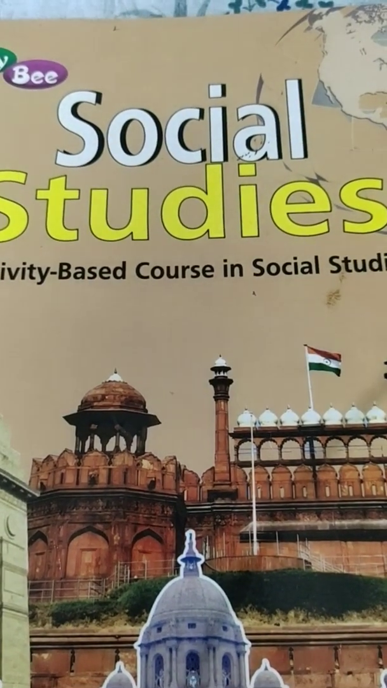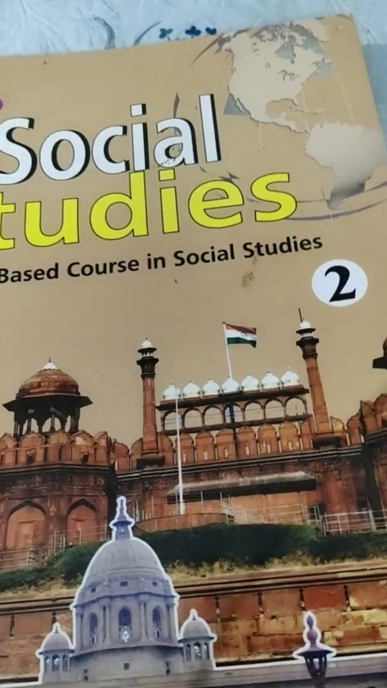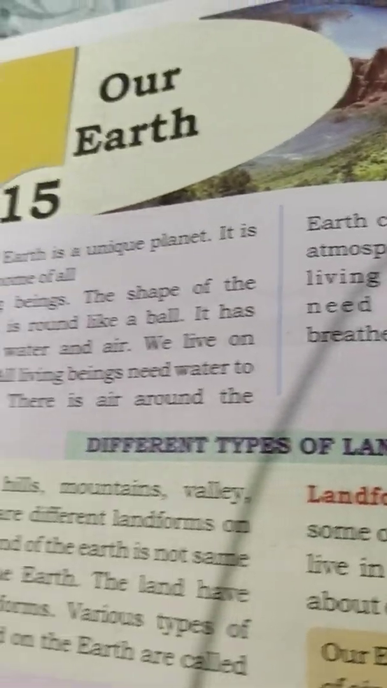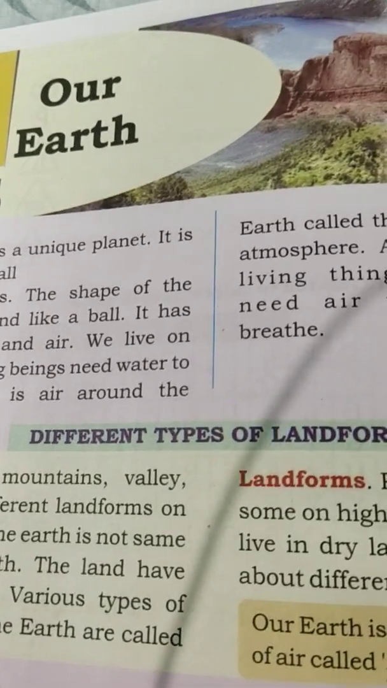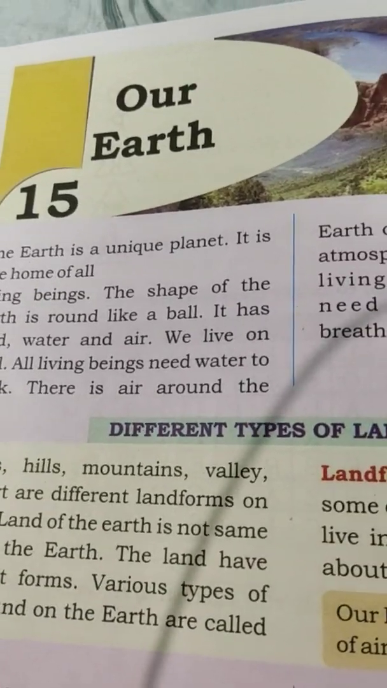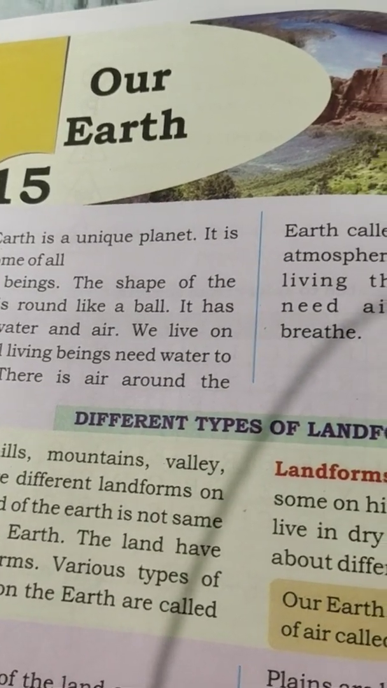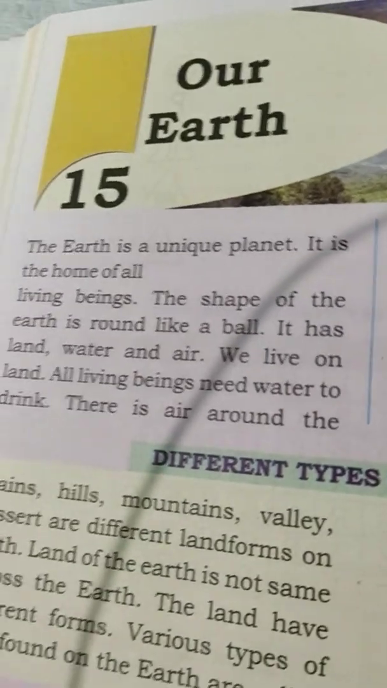Dear children, welcome to this Standard 2 Social Studies class. Today I am going to teach you chapter 15, Our Earth. Kindly open at page number 74. Children, in this chapter we will discuss different types of landforms. So let's begin the chapter.